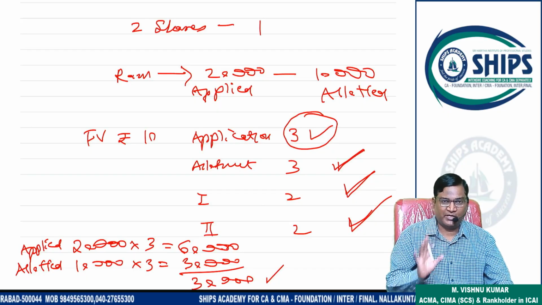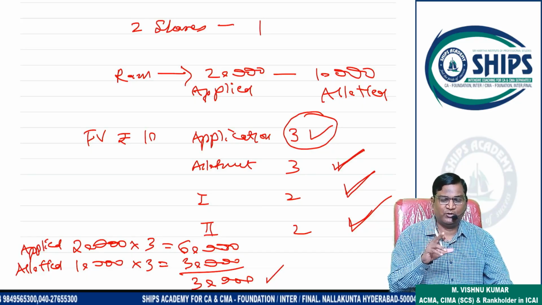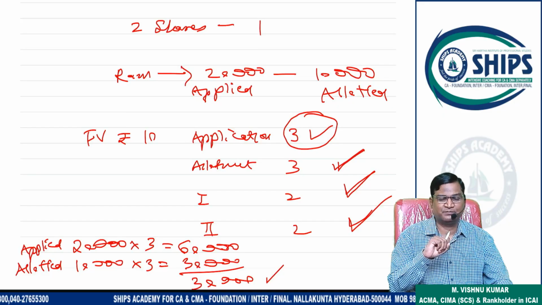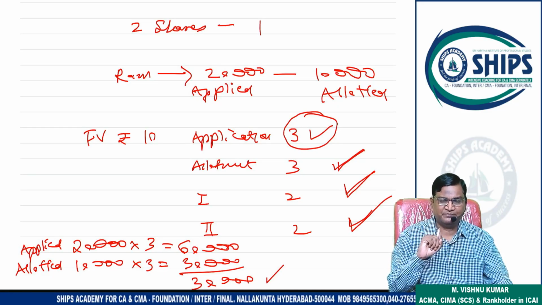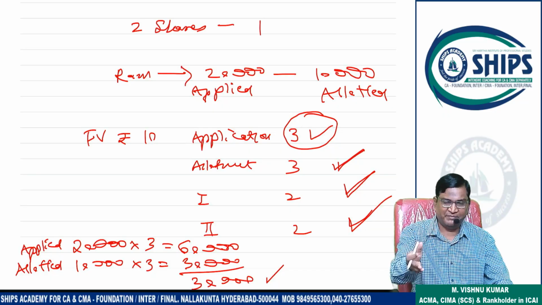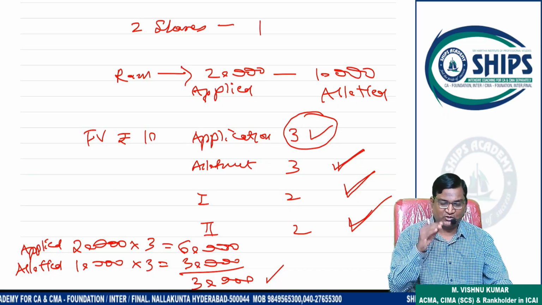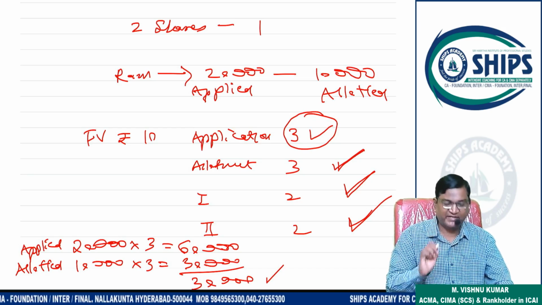Okay. So pro rata means what? Whenever there is oversubscription, any shareholder who applies for more shares but gets fewer shares, the extra amount paid by him is either refunded or adjusted for future payment, because that shareholder has to pay money in future also, on allotment, first call, final call.